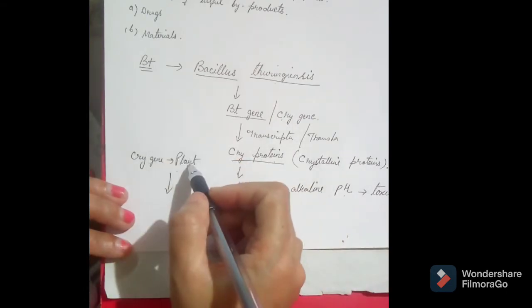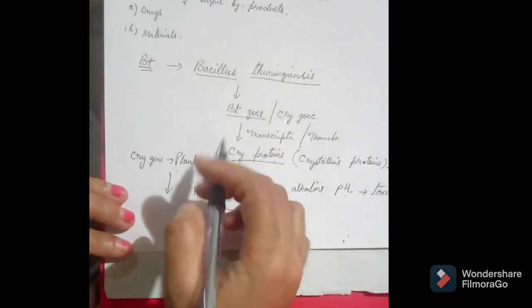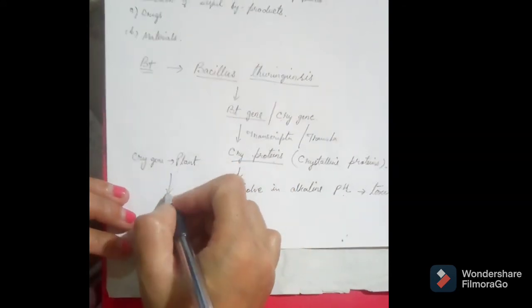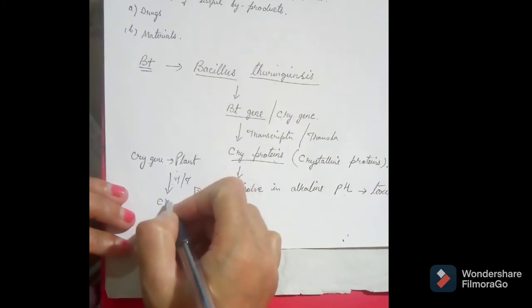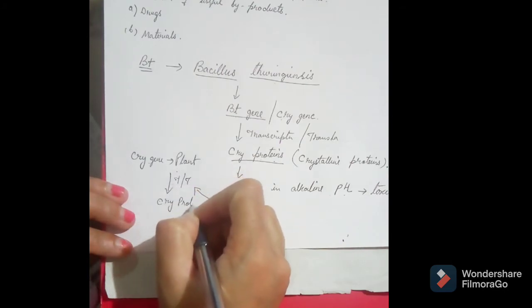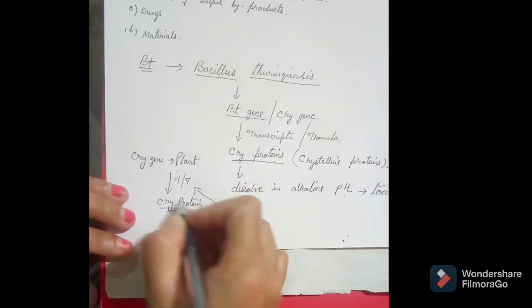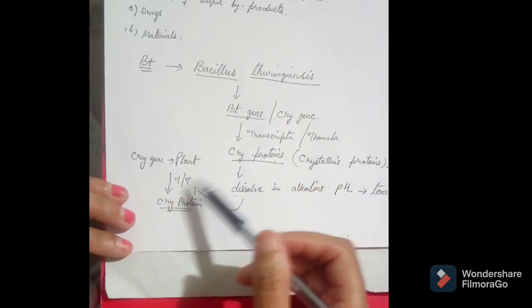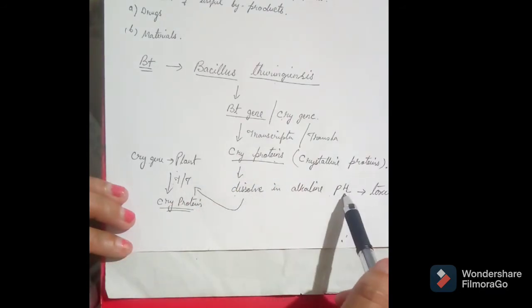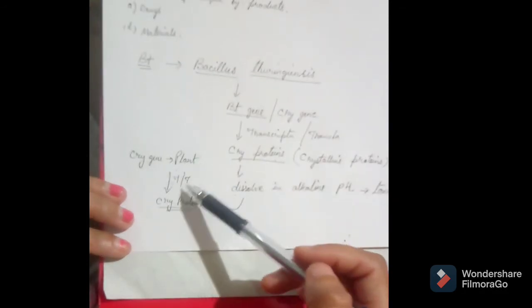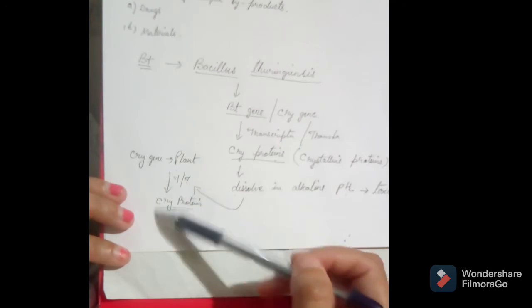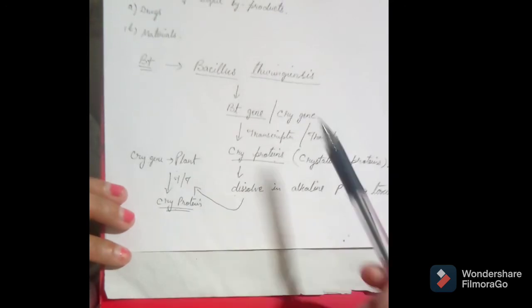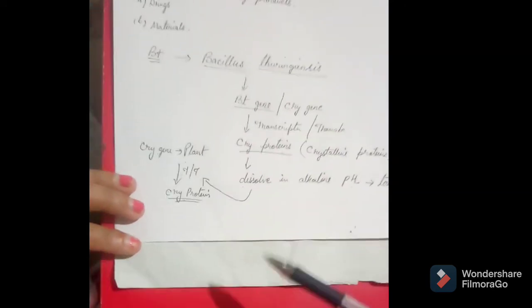Then they undergo transcription and translation again and form the cry proteins. These cry proteins only dissolve in alkaline pH, but the pH in the plant is not alkaline, so they remain as they are, not dissolved, in a crystalline form.